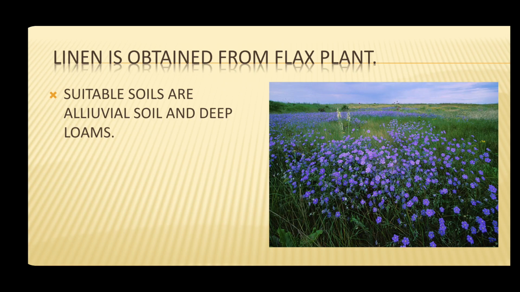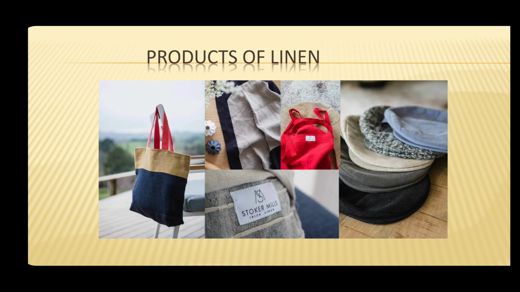It is obtained from the fibers of the flax plant. The soil which is suitable for the growth of the flax plant is alluvial soil or deep loams. They are similar, made up of silt, sand, or clay. The products that are made of linen fiber are aprons, bags, towels, bed covers, etc.